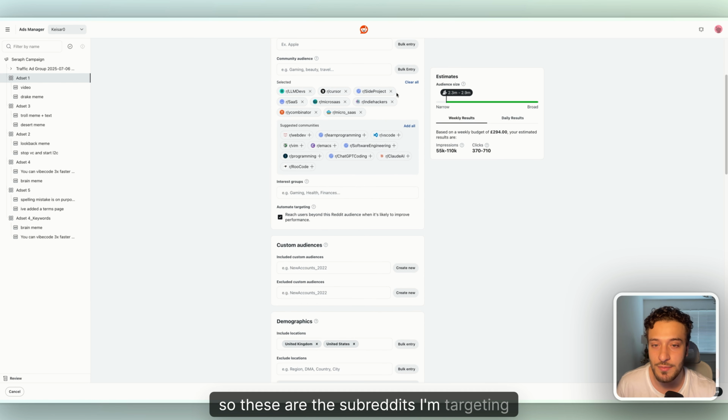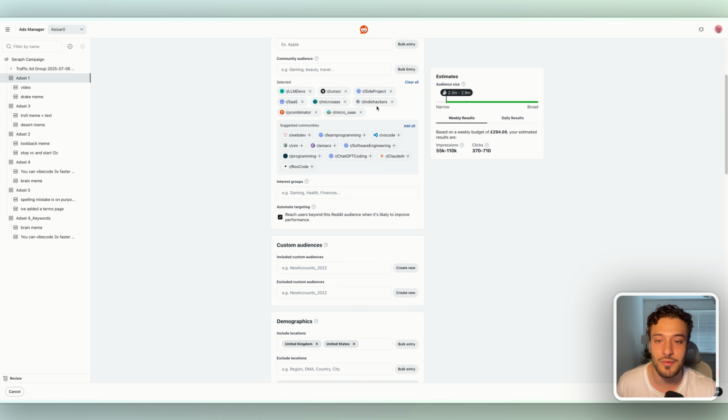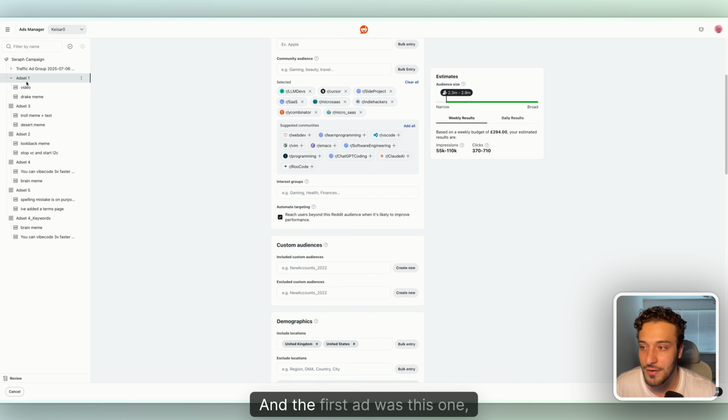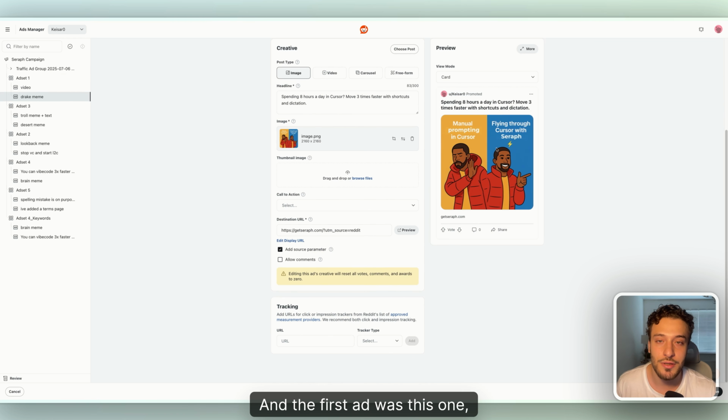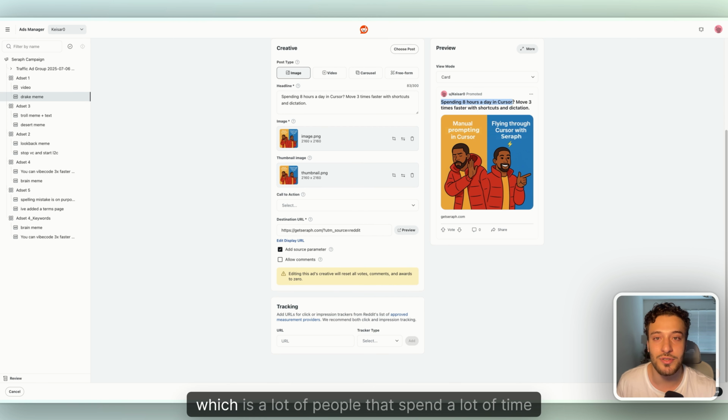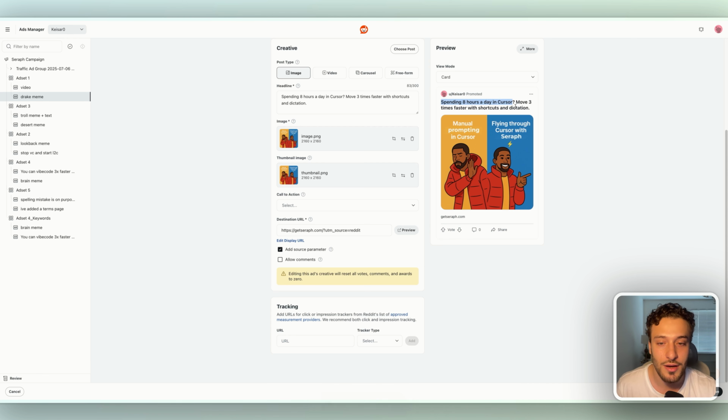So these are the subreddits I'm targeting, specifically everything to do with AI coding, SaaS, and side projects. These are all the types of people that I'm targeting. The first ad was this one, which is a Drake meme that I just asked AI to make, and then I specifically called out the type of people that I want, which is a lot of people that spend a lot of time in Cursor.